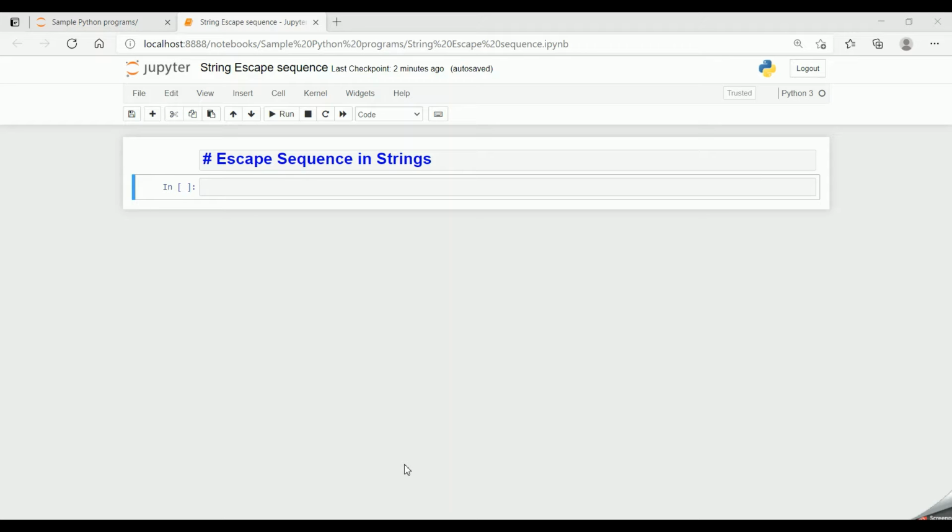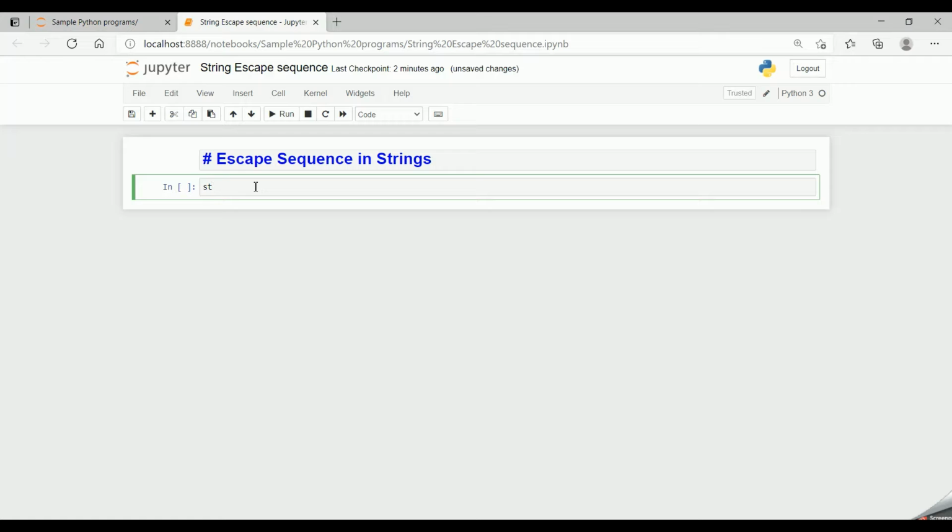Suppose the string itself has single or double quotes within it. How does the Python interpreter identify that it's a part of the string and not the end of the string? For that we add a backslash. Backslash is nothing but an escape character in a string. So now let's look into some examples to understand the escape sequence in strings.